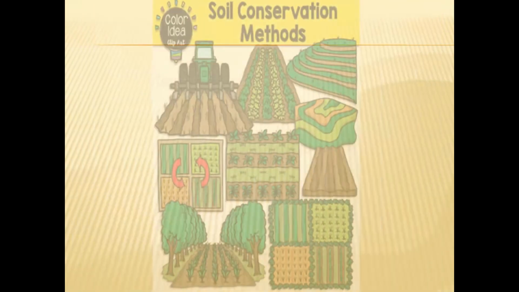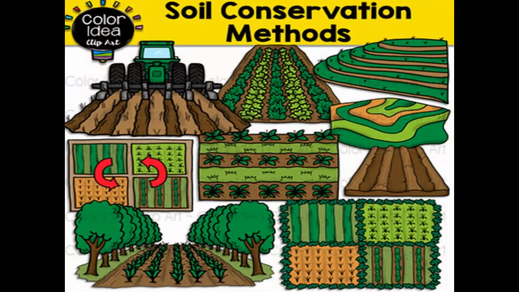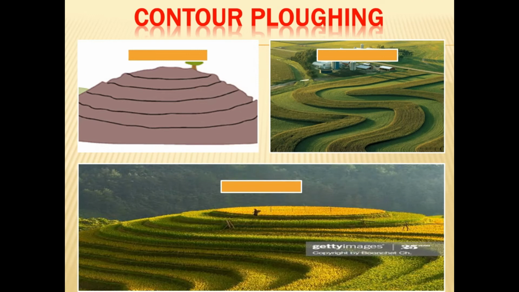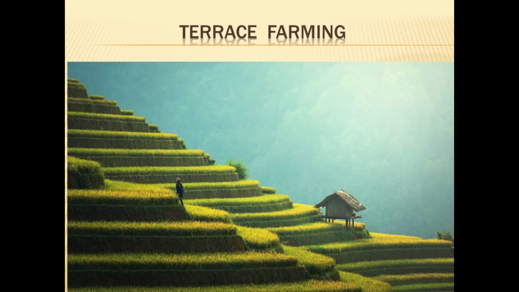Now children, let us quickly come to the conservation methods of soil. Now in your book they have given various methods. One is contour plowing. Contour plowing means when plowing is done along contour lines to reduce the flow of water. It is called contour plowing. We can see in the images, these all are the images of contour plowing.